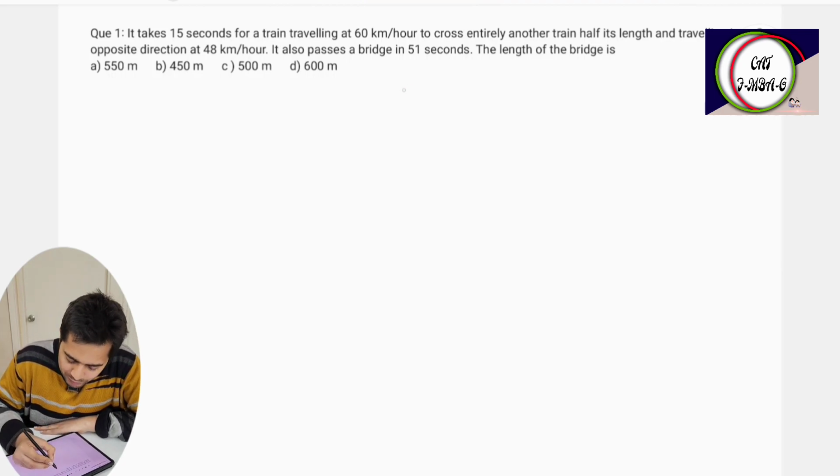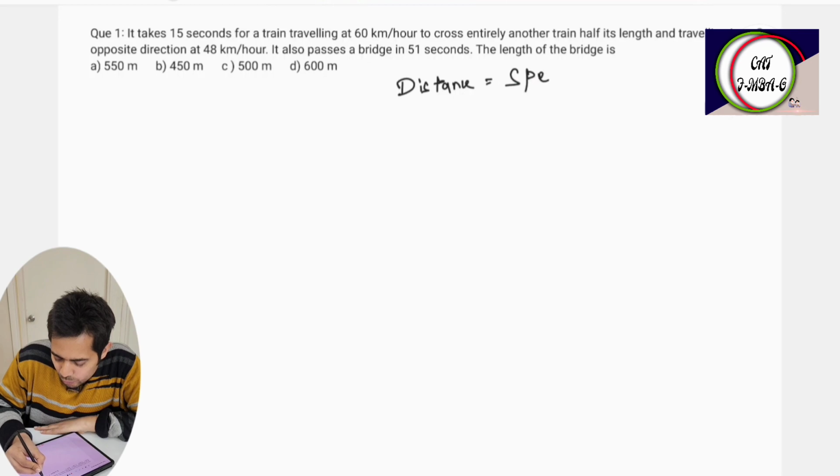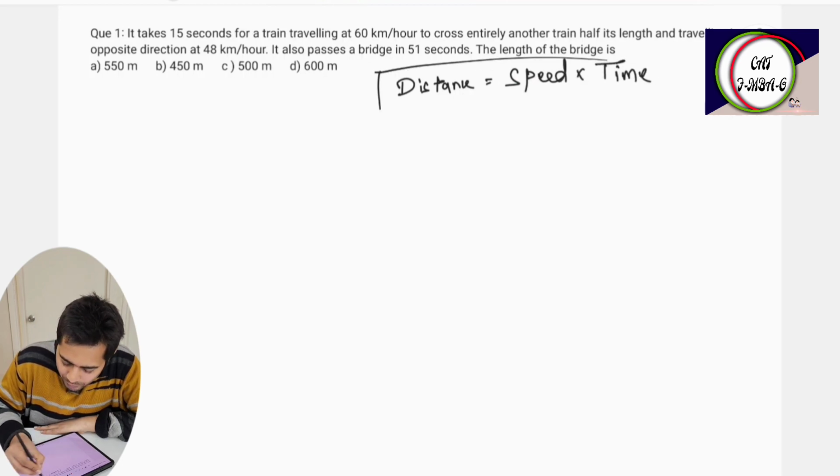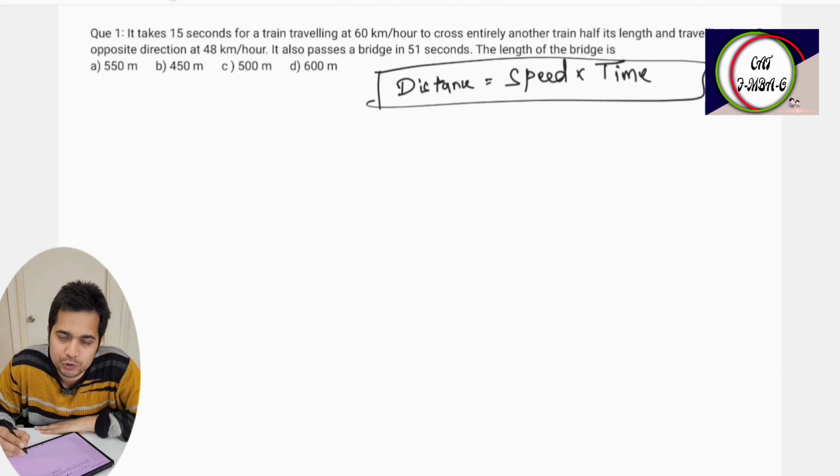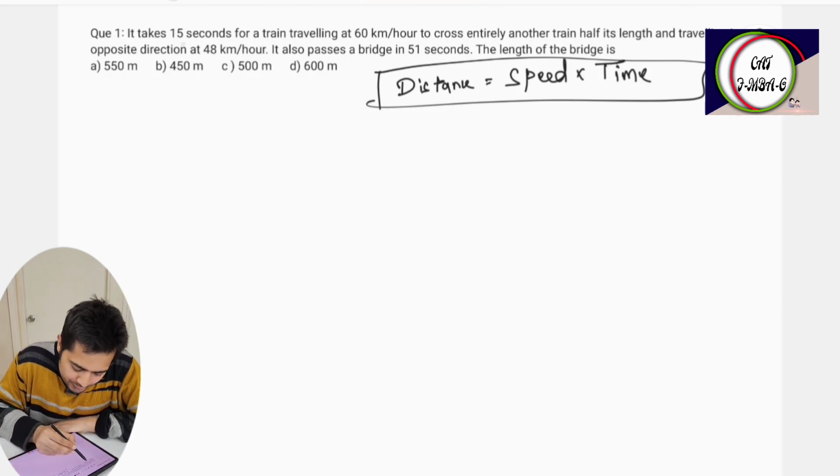In this topic, always remember that distance is equal to speed into time. Remember this single formula. How to play with this formula I will teach you, but remember this single formula and you can solve all the questions in Quant from this topic. Let's start. It takes 15 seconds for a train traveling at 60 km/h to cross entirely another train half its length.